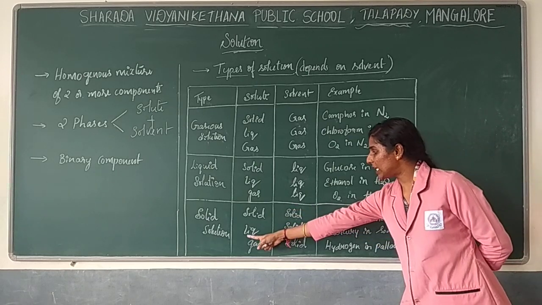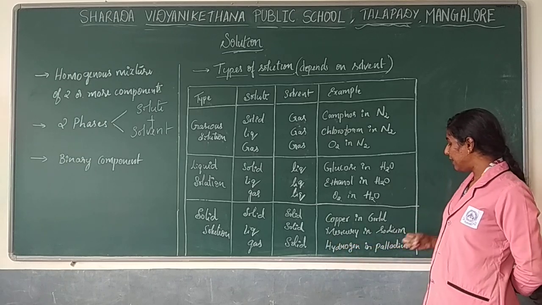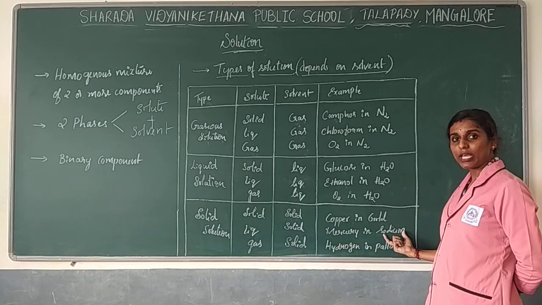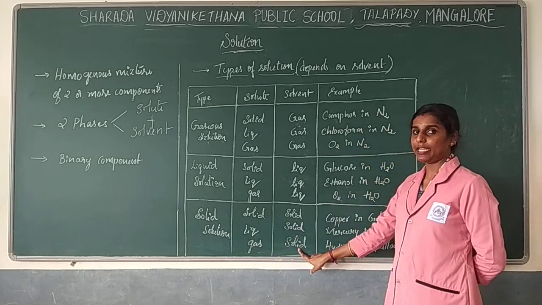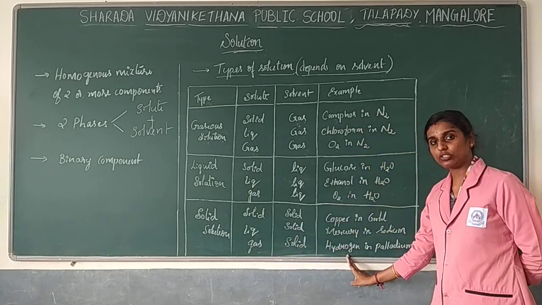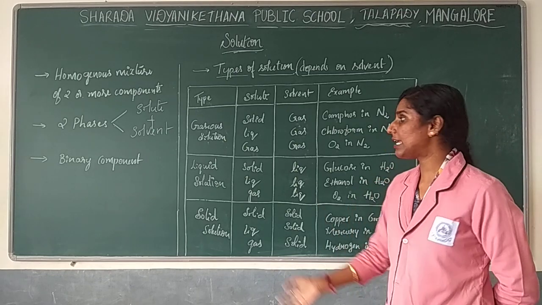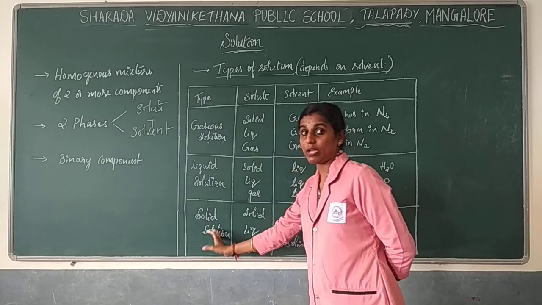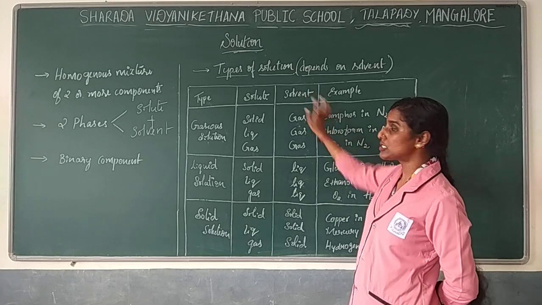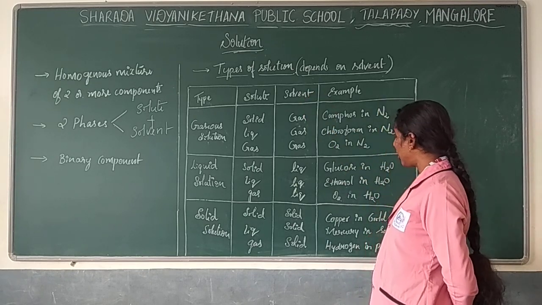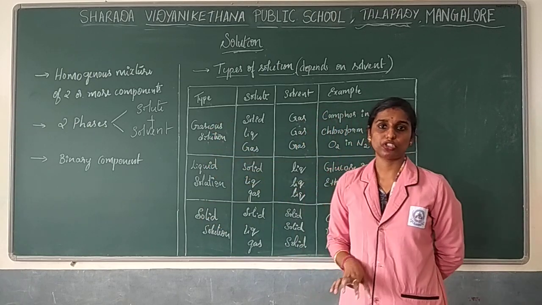Next one is liquid in solid medium. So mercury, which is in liquid form, gets dispersed in sodium, which is solid form. Again, gas in solid medium, so that goes with hydrogen. Hydrogen gas will be dispersed in palladium. Any one of the examples they can give, and they may ask you to write it with the type. So by then you should remember or identify what the solvent is. Consider the solvent, then it is easy to identify what type of solution it is.